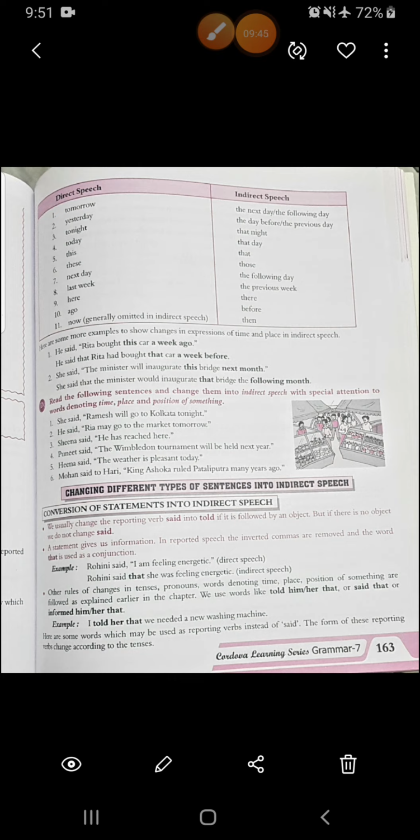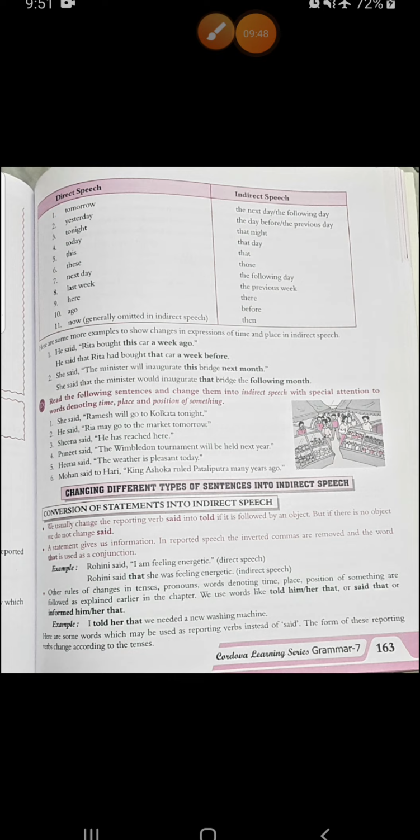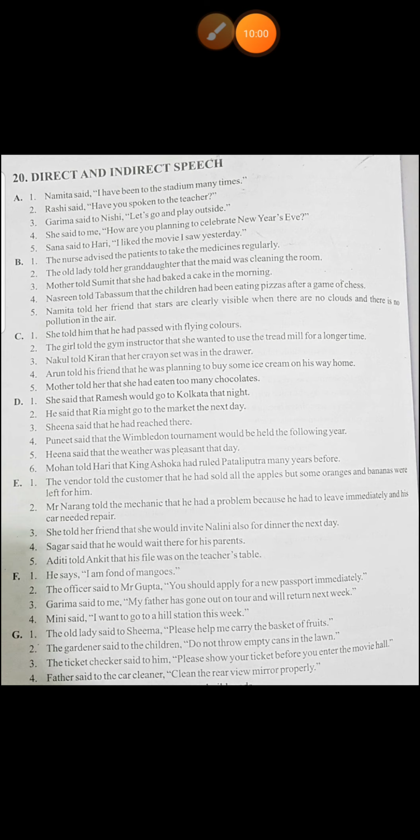Alright, so this finishes our exercise D, that was to change into indirect speech, especially changing the time, place and position of something. So students, you can see here the answers are given. If you have not followed any answer, or if by mistake you haven't heard it properly, you can write it from here, pause this video for some time and complete till exercise D.